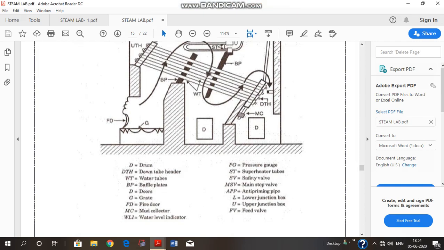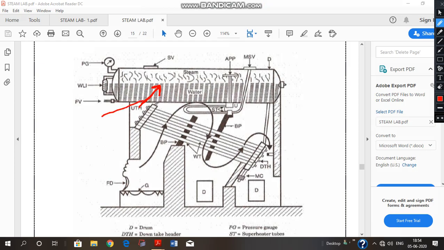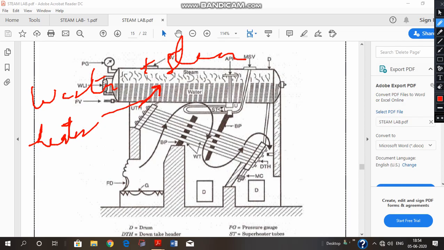Now, similar to the downtake header, what would be the function of the uptake header? It is going to provide the heated water and steam. Heated water and steam, I can write water plus steam, both the things, or simply the steam also you can write.